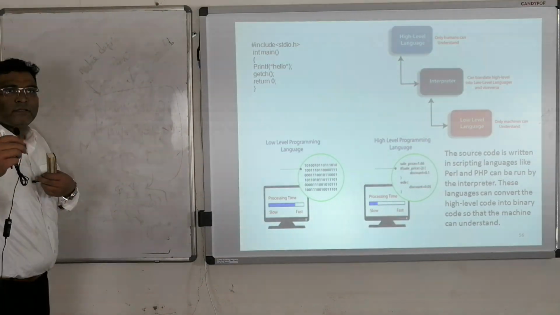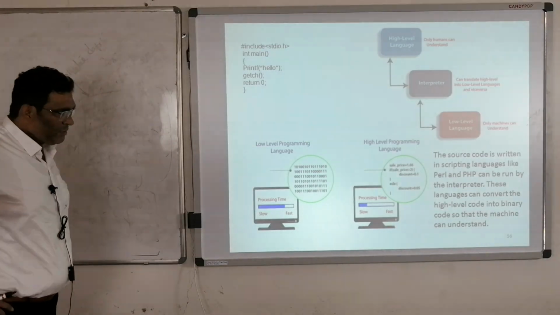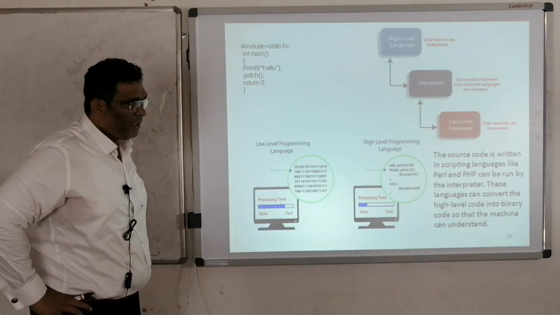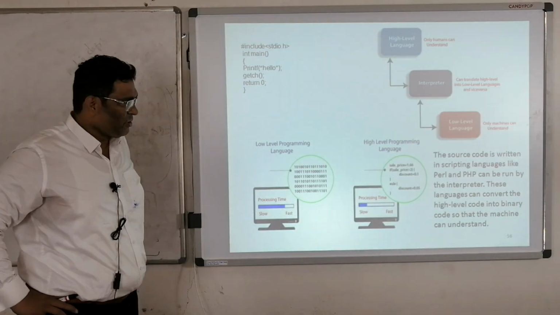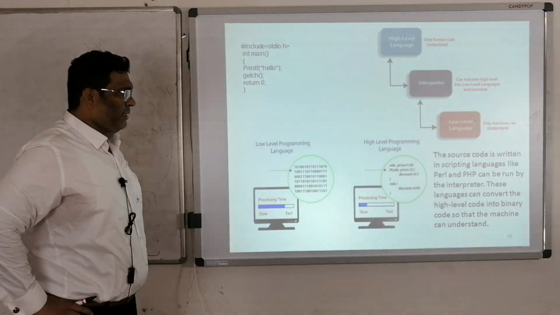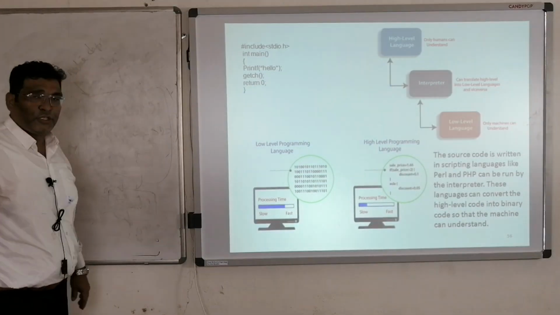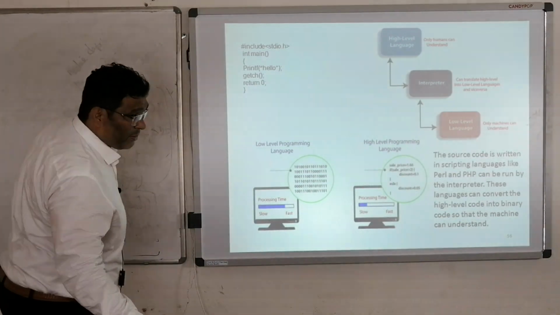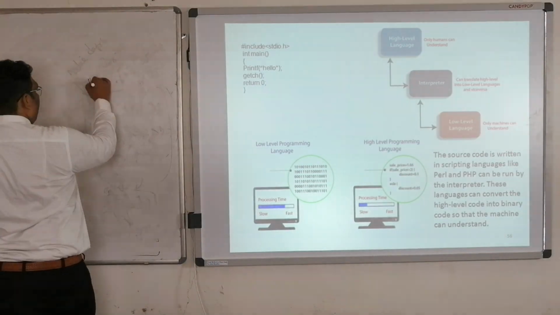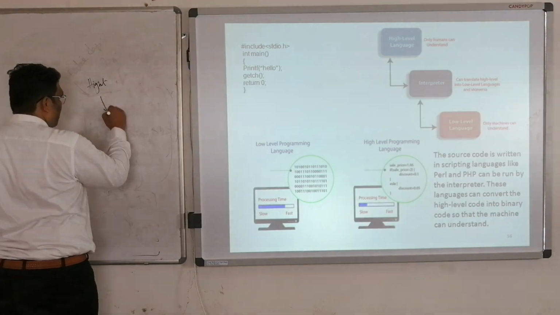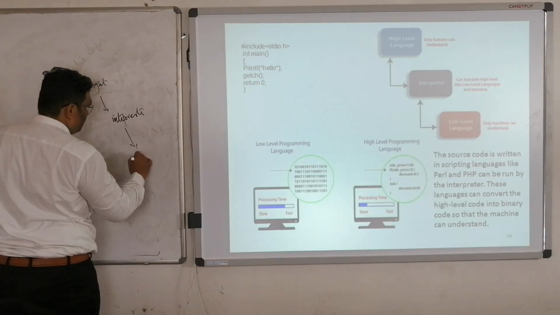Now we see something about the high level interpreter. It translates high level language to low level language. Your program is there, and low level language is nothing but 0, 1. High level language is your statements, and the translator is used to convert that into zeros and ones. So an interpreter is used to convert high level language into zeros and ones. In high level language, we use an interpreter also, to convert to machine language.